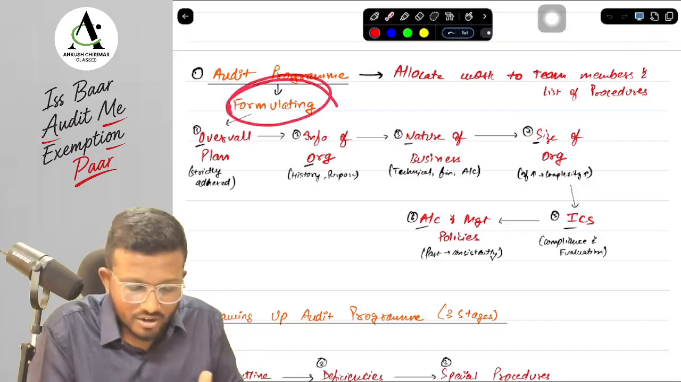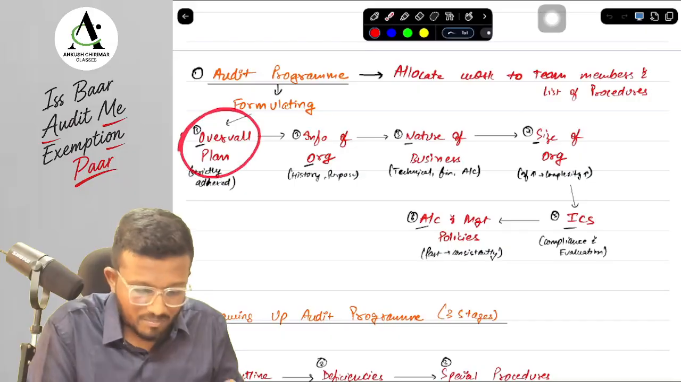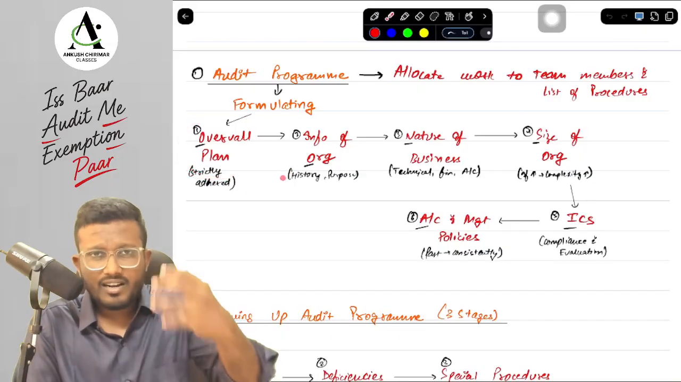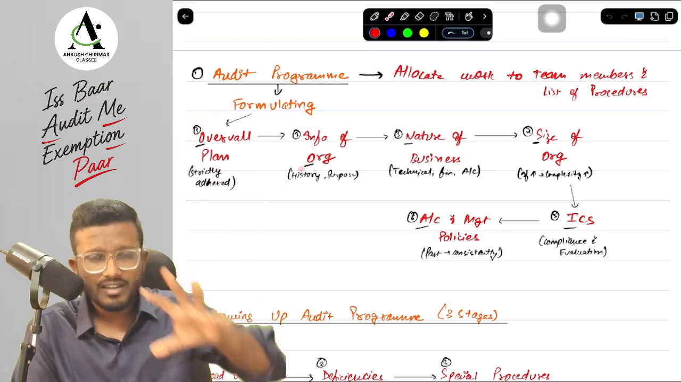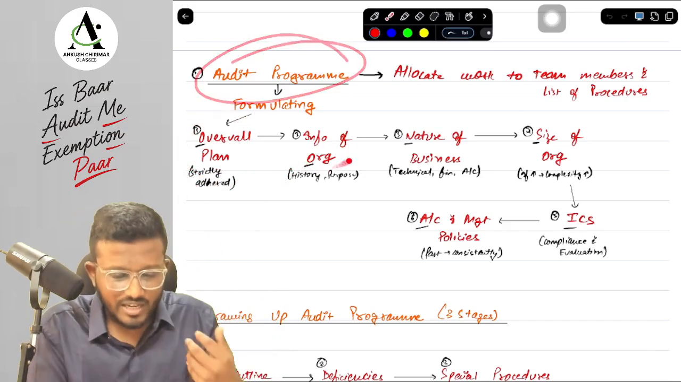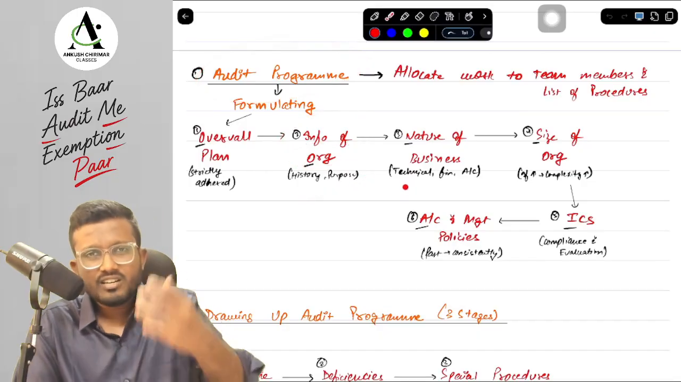Now, how do we formulate audit programs, sir? First of all, we have an overall plan which we need to strictly adhere to. We have already created the audit plan. We need to strictly adhere to that plan while creating the overall audit program. Next, we need to obtain information of the organization in terms of history and purpose.